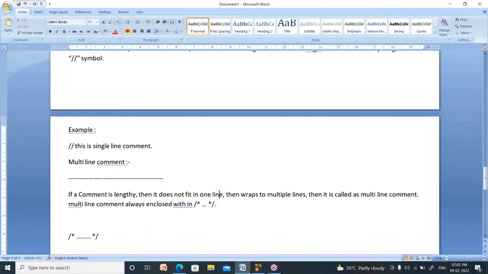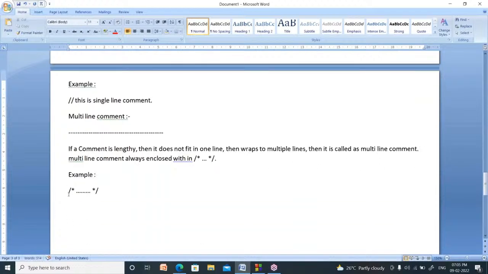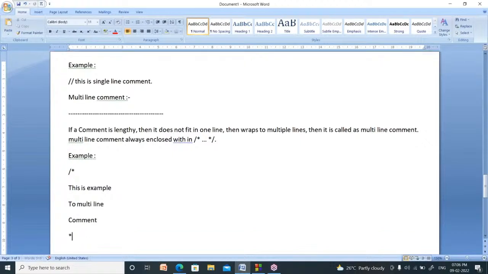Now I am giving an example of a multi-line comment. You start it using slash star, then write the comment: this is an example of a multi-line comment. So this is about the multi-line comment.